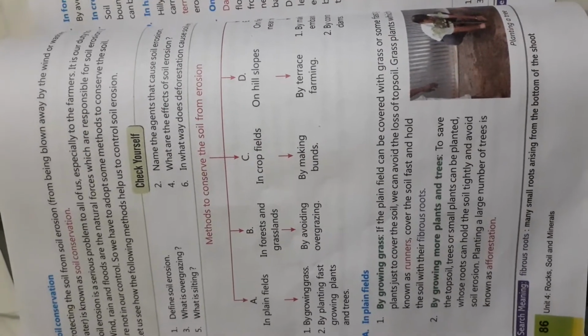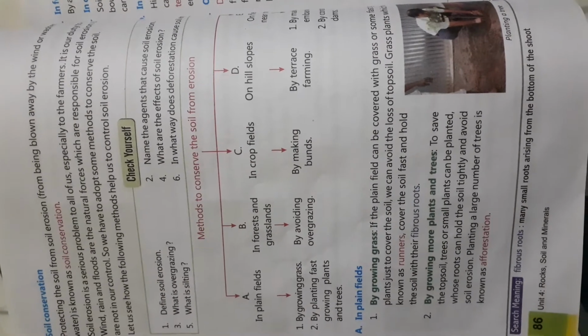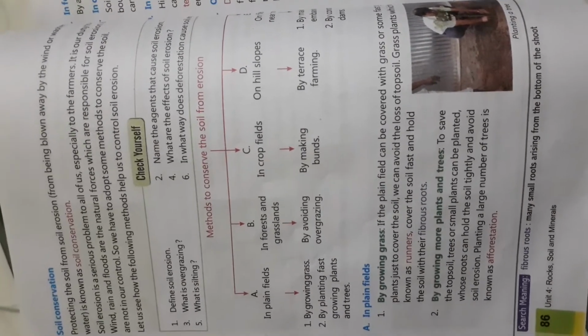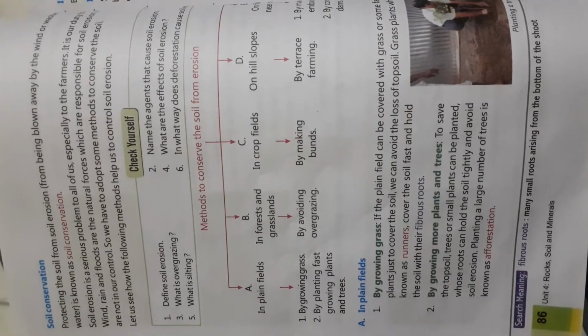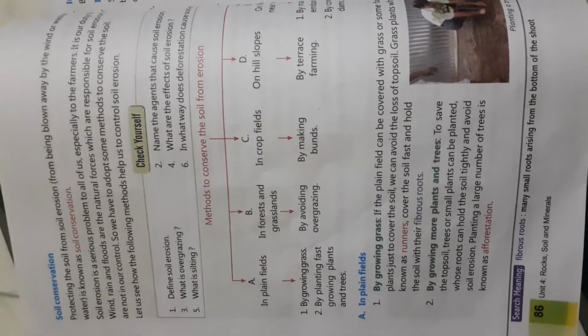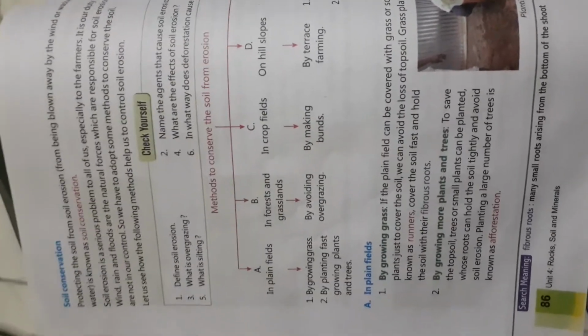The grass plants are also known as runners, because they grow fast, and by growing grass we can prevent soil erosion, which I already explained in the live class.